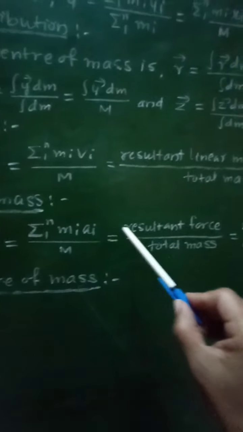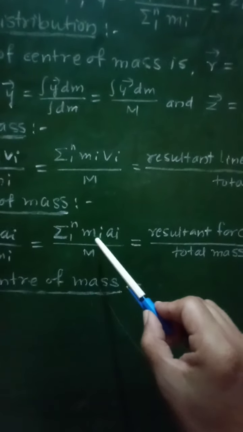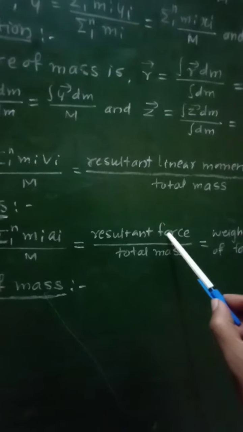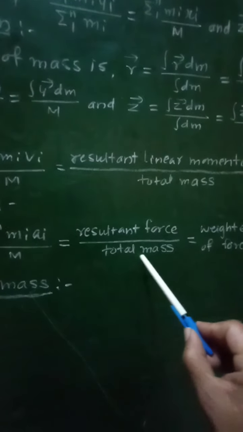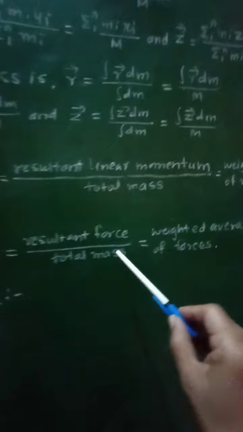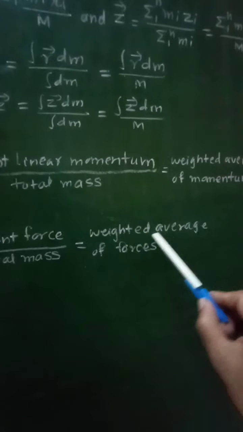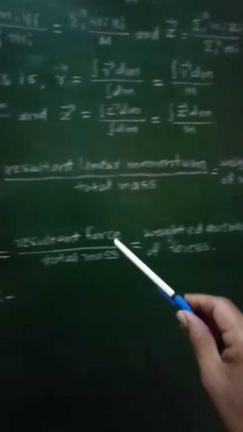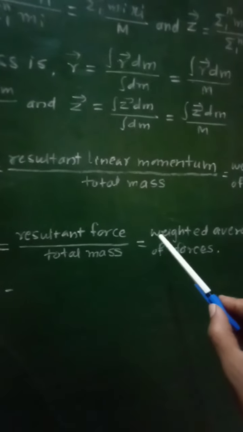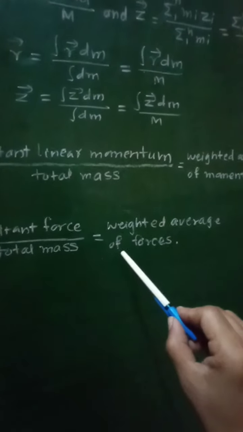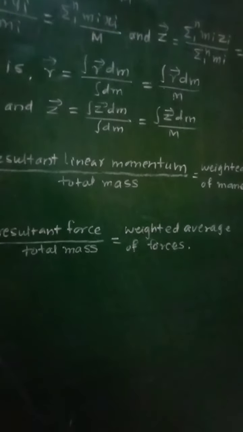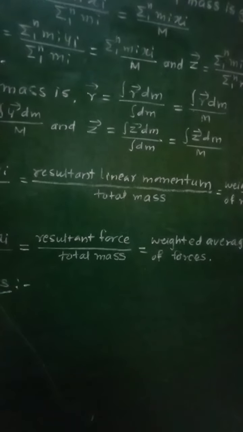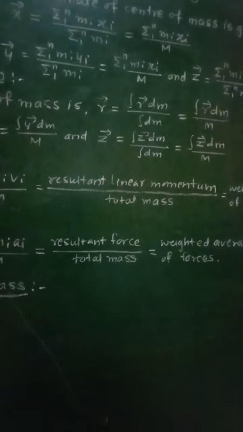It will represent the resultant force, because force is equal to mass into acceleration, and therefore this will be the resultant force divided by the total mass. It will be considered as the weighted average of forces here, because here it is force, and therefore it will be the weighted average of forces for the given masses. So this will be the formula for the acceleration of the center of mass.